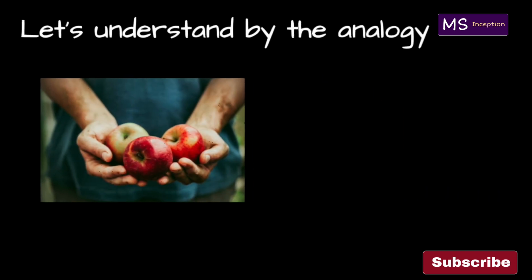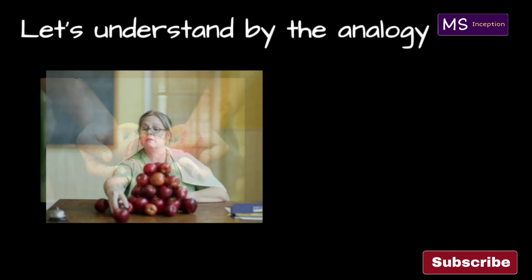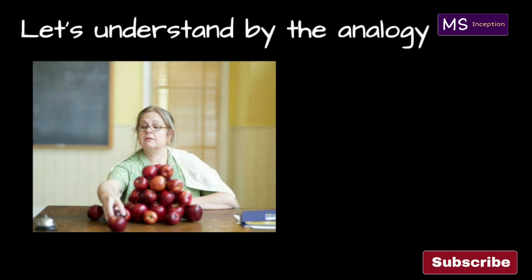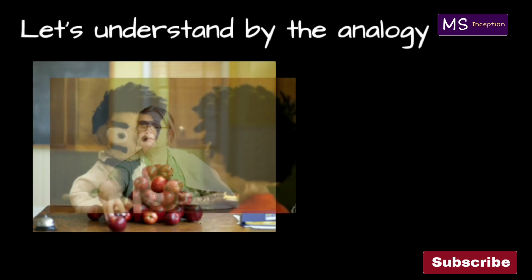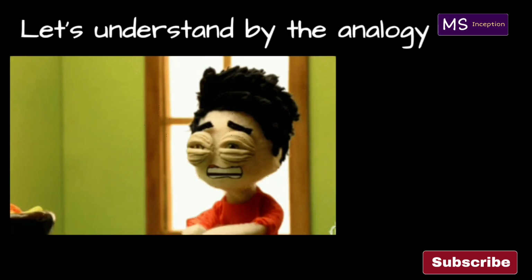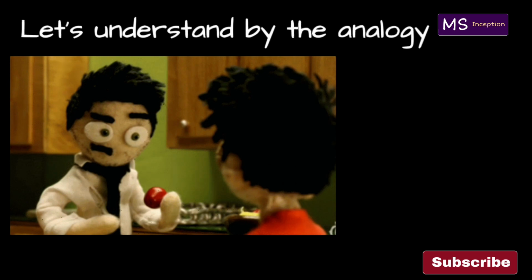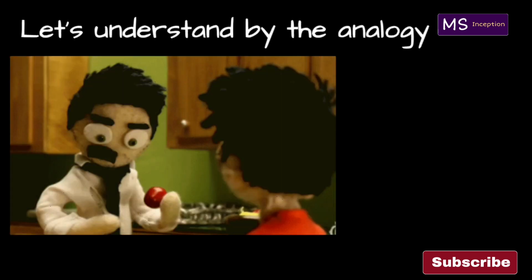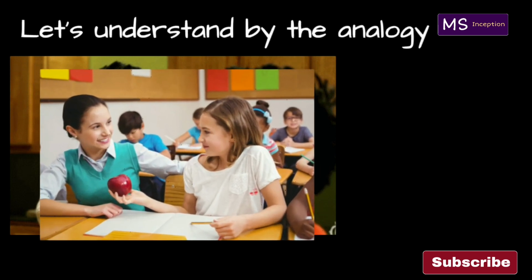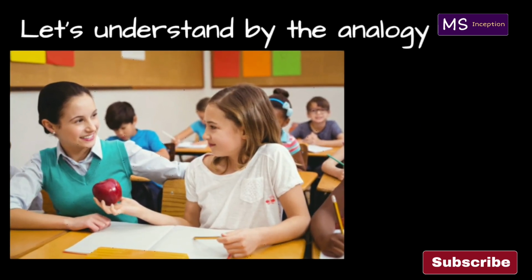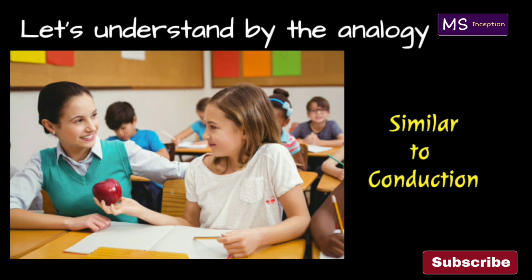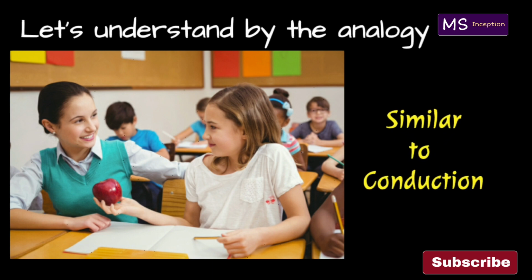We can understand the three types of transfer of heat by a simple analogy. Let's assume a teacher is distributing an apple to each of the students. Now the teacher can follow three ways to distribute the apples. In the first way, the teacher gives apples to the first student of the row, who keeps one apple with him or her and passes the rest of the apples to the next student, and the next student follows the same, and so on till the apples reach the last student. The first method is analogous to conduction.